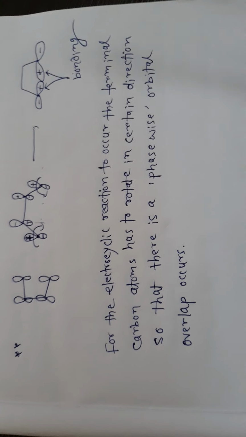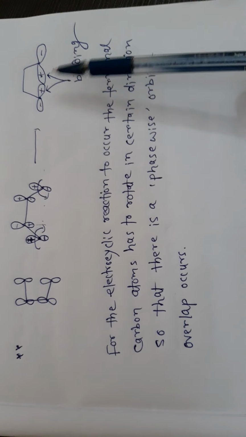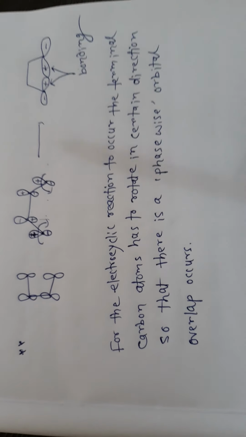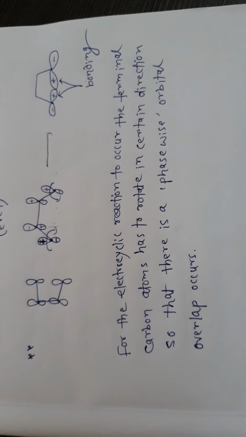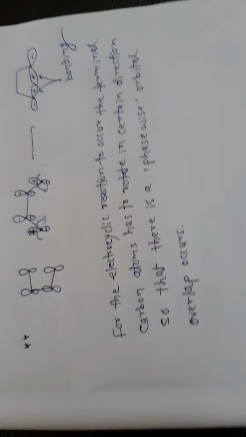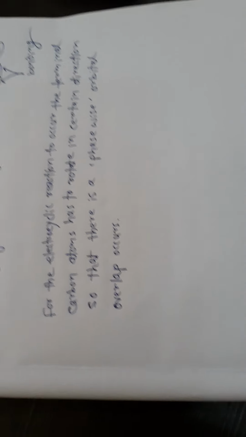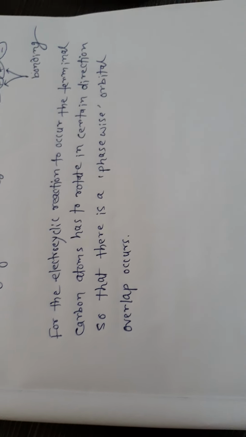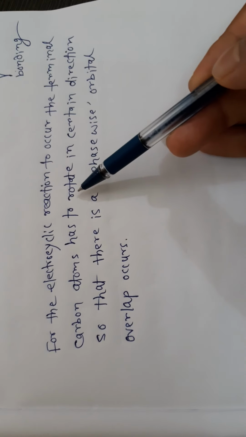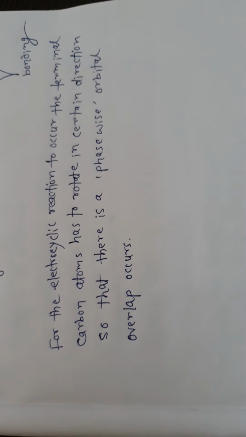Now as I discussed, what is phase-wise orbital overlap? This plus means these are the same phase. This is called phase-wise orbital overlap. For the success of this electrocyclic reaction, there must be a phase-wise orbital overlap. Now here we talked about the rotation of the terminal carbon.